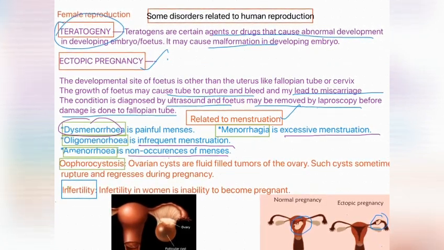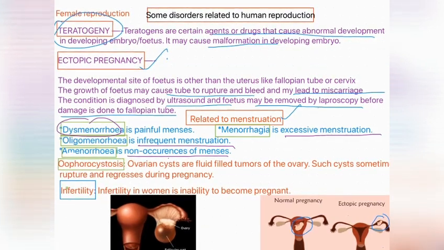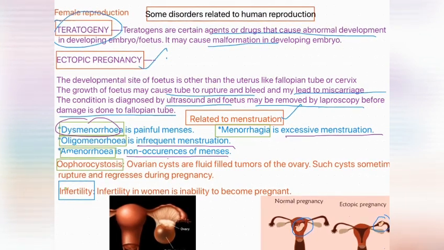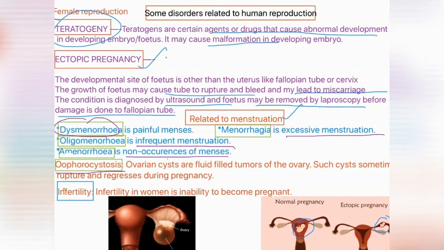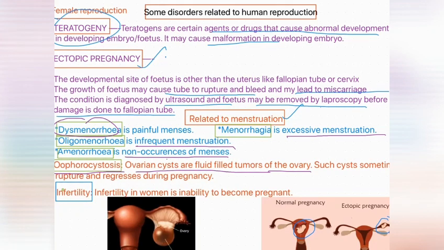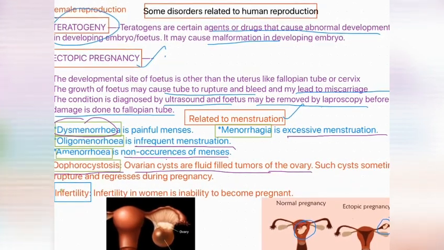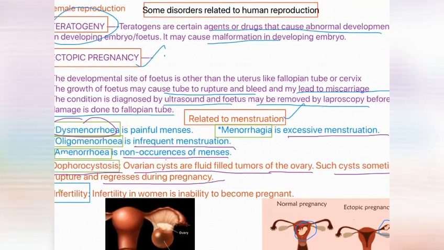And another one is oophorocystosis. This is a disorder related to the ovary. Ovarian cysts are fluid-filled tumors of the ovary, and such cysts sometimes rupture and regress during pregnancy.